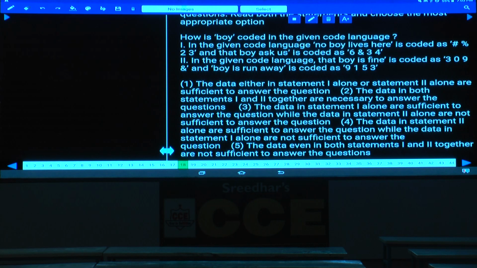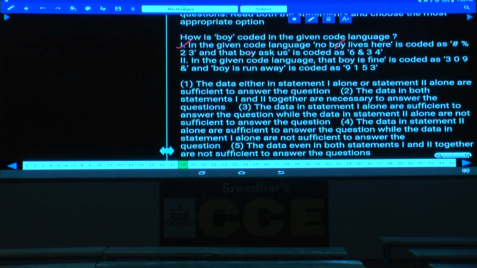How is boy coded in the code language? No boy lives here, and that boy asks us, and no boy lives here. Yes, what is the word which is common here? Boy is the word which is common. One word is common, that is boy, and the code to the word boy can be identified. Isn't it? Boy can be identified. Then one alone is sufficient as of now.